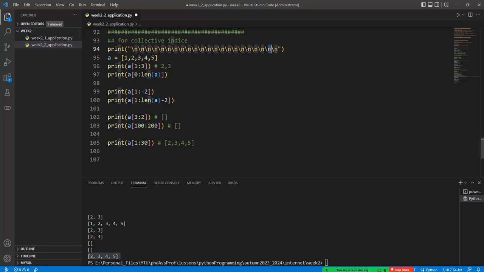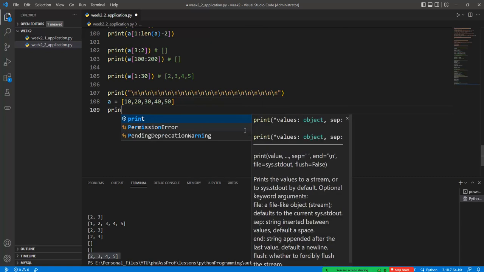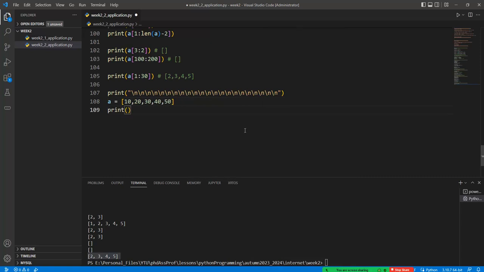Here is another example like this one. A is equal to 10, 20, 30, 40 and 50. And print. What happens if I use in the first term minus 20 to 3?